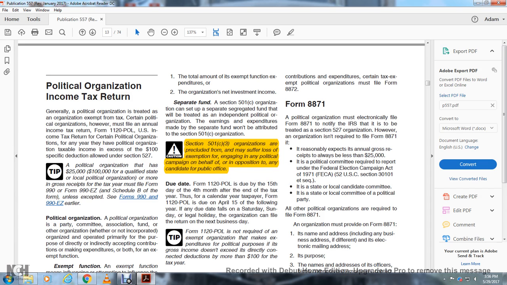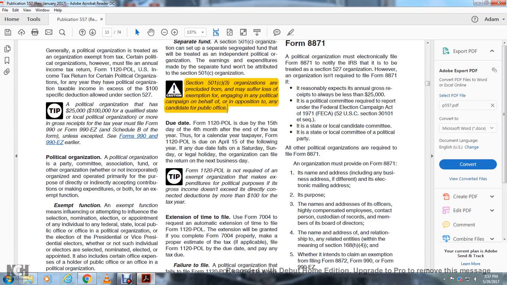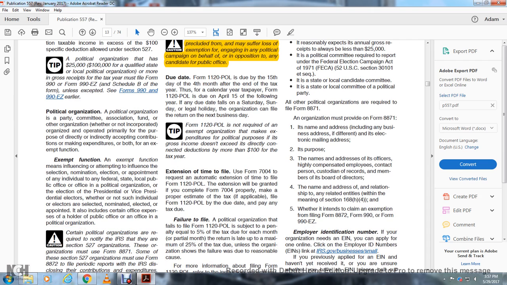Due date: the Form 1120-POL is due the 15th day of the fourth month after the end of the tax year. For a calendar year taxpayer, the Form 1120-POL was due April 15th of the following year. If any due date falls on a Saturday, Sunday, or legal holiday, the organization can file the return on the next business day. Form 1120-POL is not required of an exempt organization that does not have gross income over $100 from the expenditures made directly in connection with the political purposes.